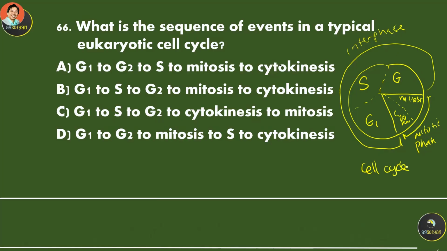What is the sequence of the cell cycle? It's going to start from G1. All start from G1, and after that it's S. So it's going to be these two over here, so this one is incorrect. S and then G2. Okay, G2, yes. And then mitosis first, mitosis and then cytokinesis. So B should be the correct answer.